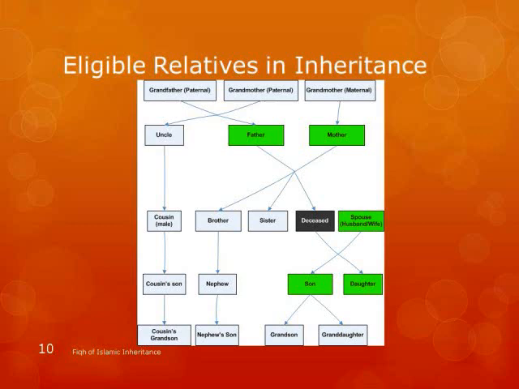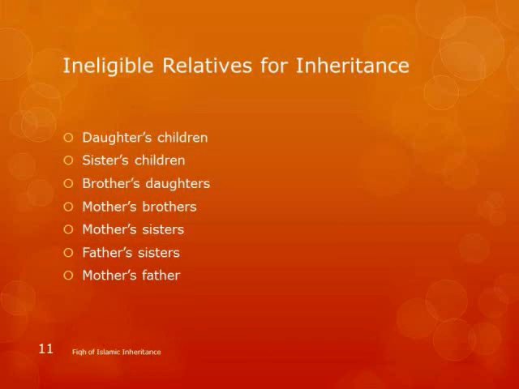So it's already covered. It's not that daughter's daughter will never get money. It has to come from a different chain. It's more coming from a male perspective here because the male is the one who is responsible to take care of the family, right? And we're going to talk about why that ratio varies, again, by what are the wisdoms that scholars give. So again, just to make very clear here, these relatives do not get any share at all. Daughter's children, sister's children, brother's daughter even, they don't get. If you see brother's son, nephew, I don't put niece here. That's very important. There's no way brother's daughter gets money.